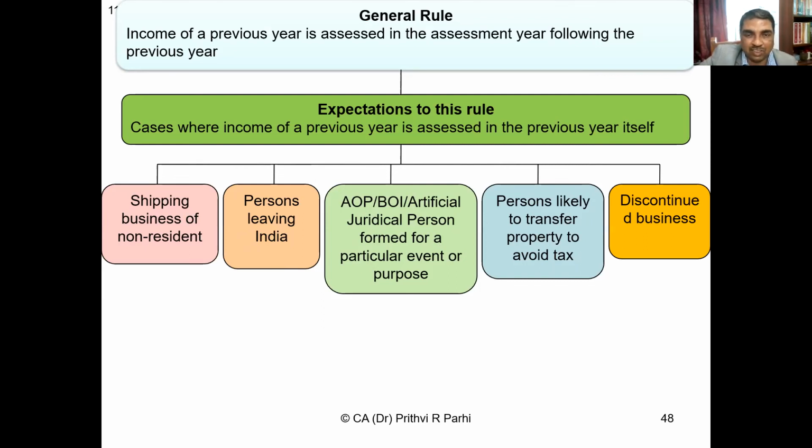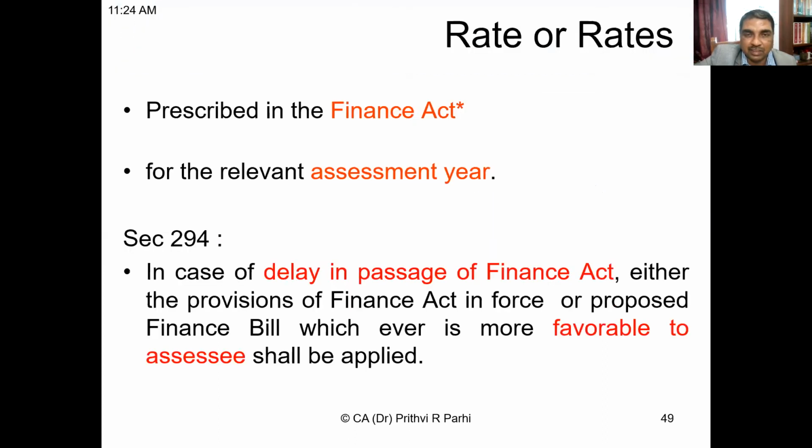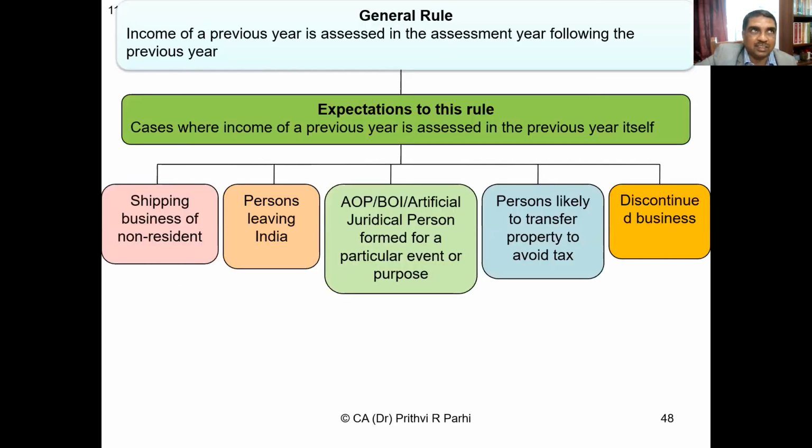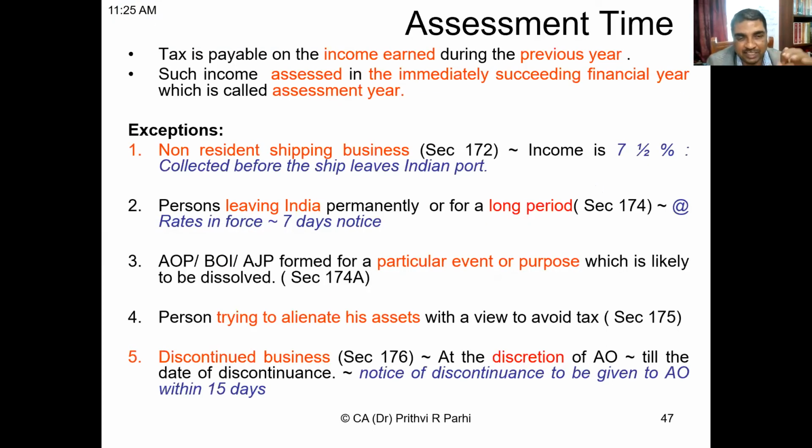In all these five situations, the income is to be assessed in the previous year itself. But the last one is a discretionary power, and the previous 4 points have to be applied mandatorily.